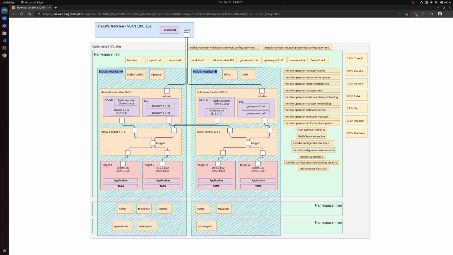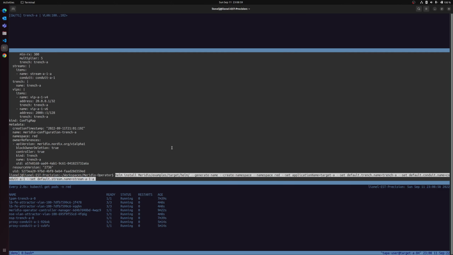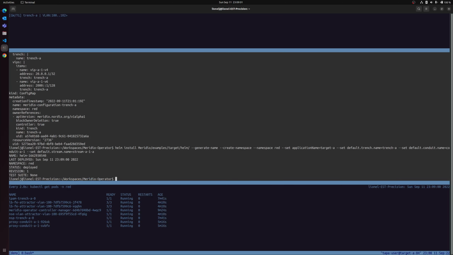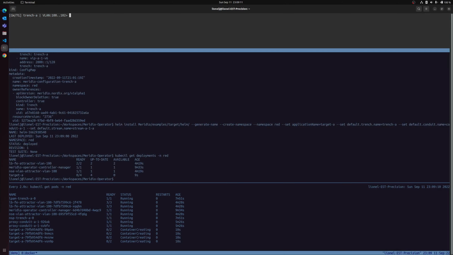Now we are going to apply the example targets. They are now deployed. And when they are in the running state, we will be able to send traffic.